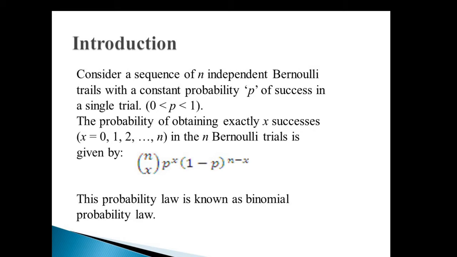In n Bernoulli trials, this probability is given by nCx p raised to x and (1 minus p) raised to n minus x. This is what is called a probability law, and obviously this probability law is known as the binomial probability law. It is a general term in the expansion of (q plus p) raised to n, where q is obviously 1 minus p, the probability of failure in a single trial.